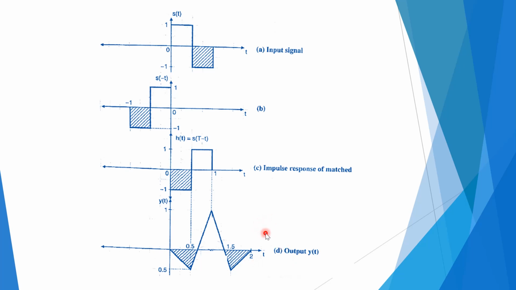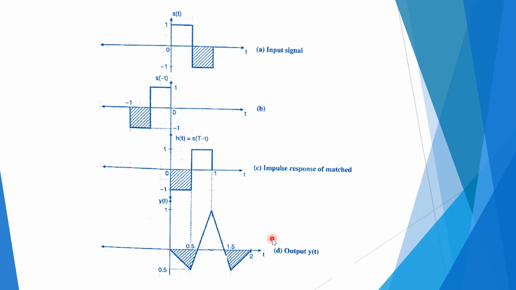So in today's lecture we have seen the properties of the matched filter. There are three properties. First, the spectrum of the output signal of a matched filter is, except for a time delay factor, proportional to the energy spectral density of the input signal.